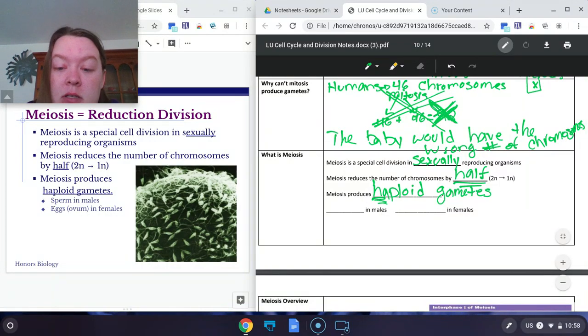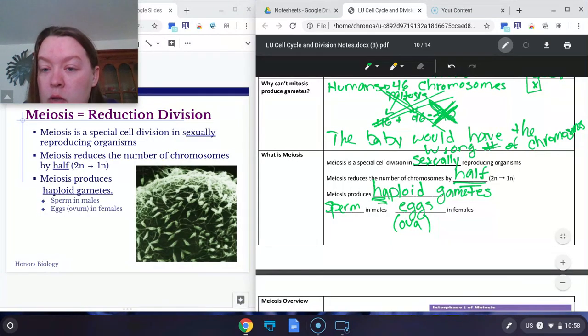So it makes sperm in males that have 23 chromosomes, and it makes eggs. You might also see the word ova, in females that again also have 23 chromosomes. So when you take human normal number of 46, we go through the process of meiosis.